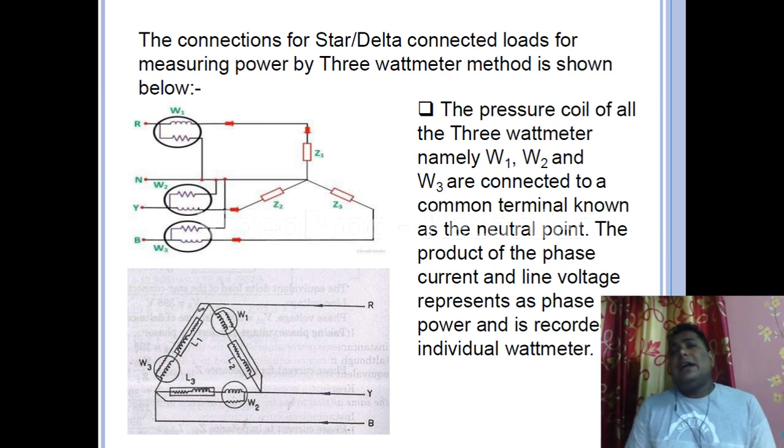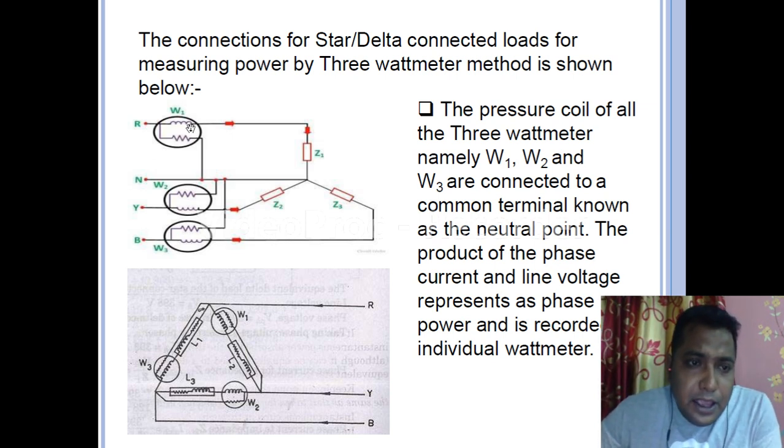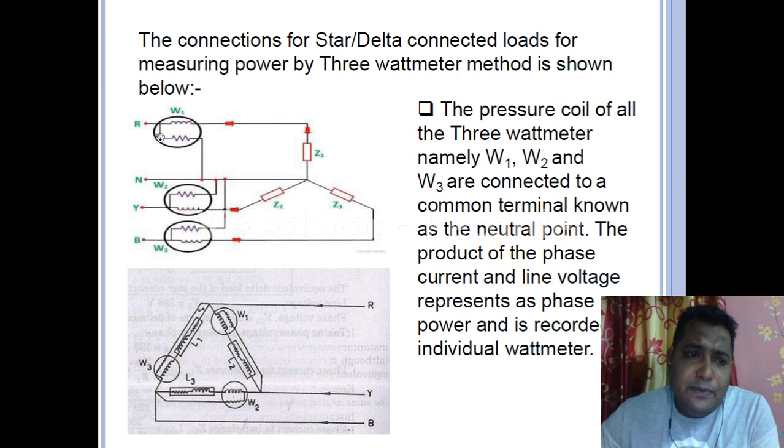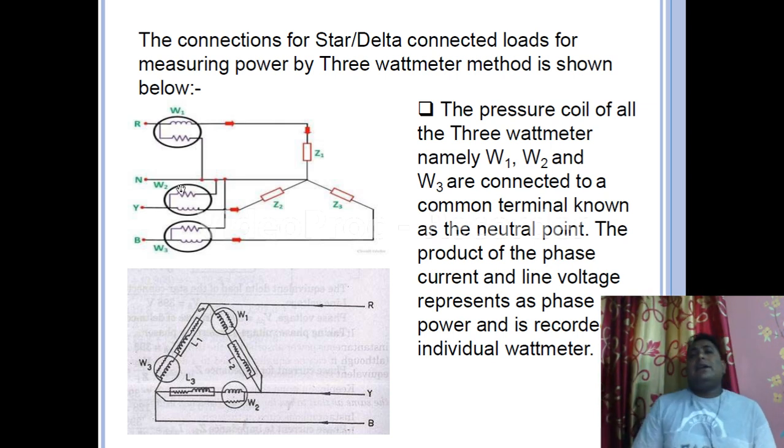Actually, one is measuring the current, one is measuring the voltage. Okay, so as we can see, if we just view W1, follow my pointer, in W1 we have a series coil and we have a parallel coil. This is a series coil and this is a parallel coil. The series coil is measuring the current and the parallel coil is measuring the voltage of the system.